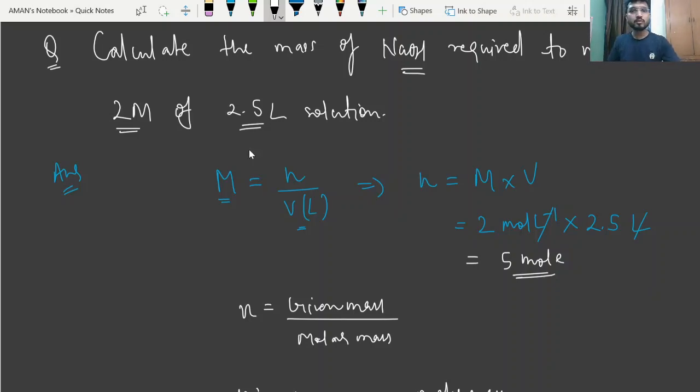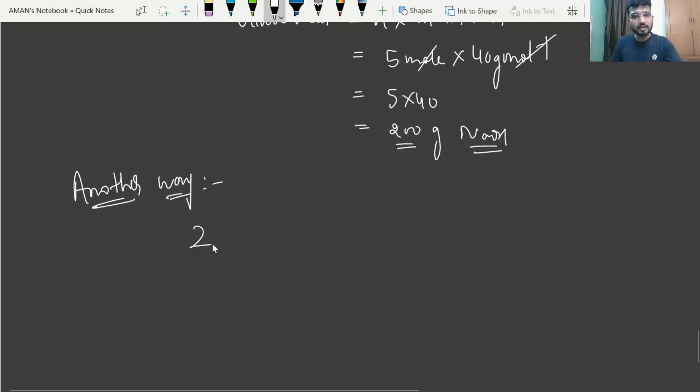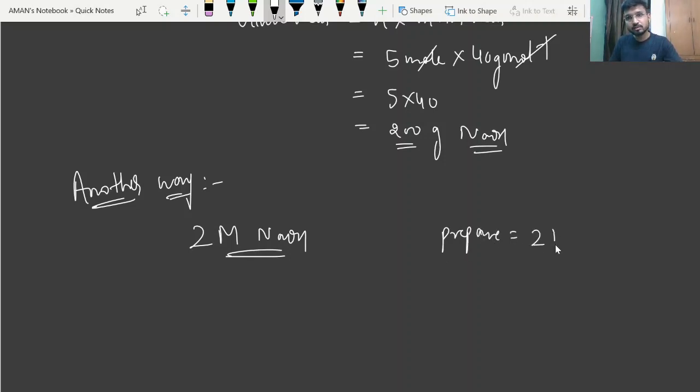See how? So beta, we have been given a 2 molar solution. This is another way to solve this question. I'm just writing the given 2 molar NaOH solution, and we have to prepare 2.5 liter, right? And this is given to you, a 2 molar NaOH solution. So now, just predict what value we can extract out from this 2 molar, right? That we have discussed here.